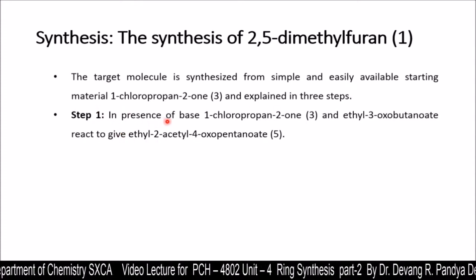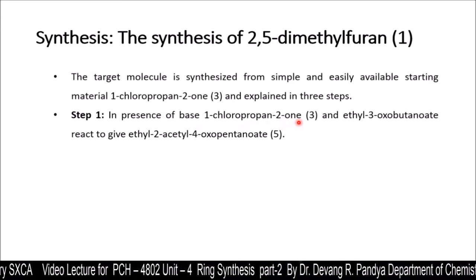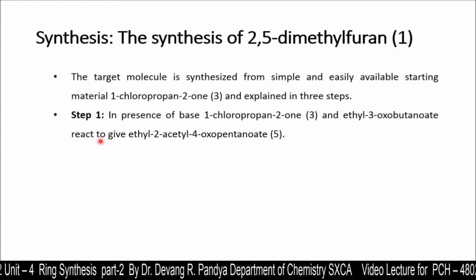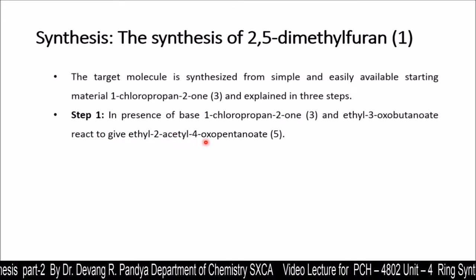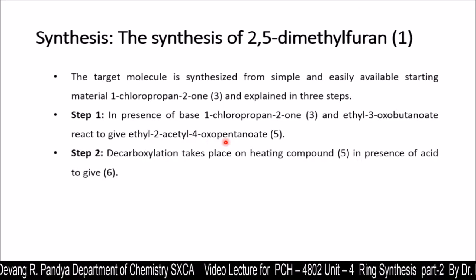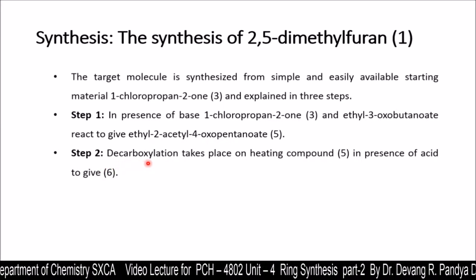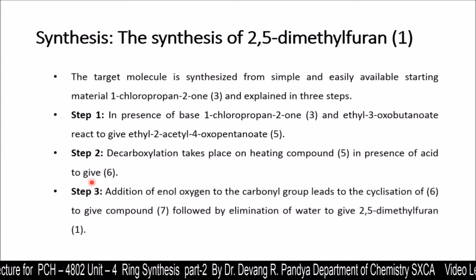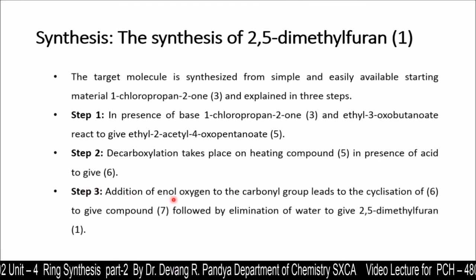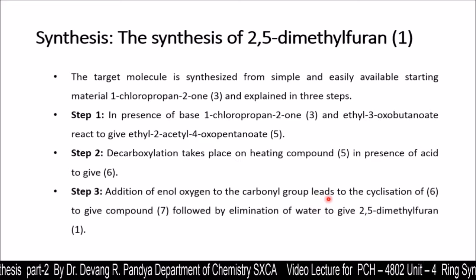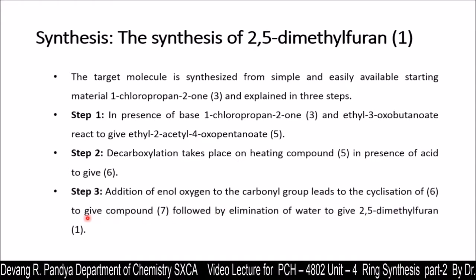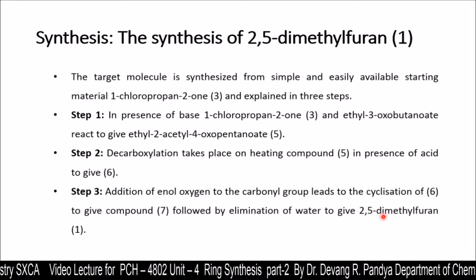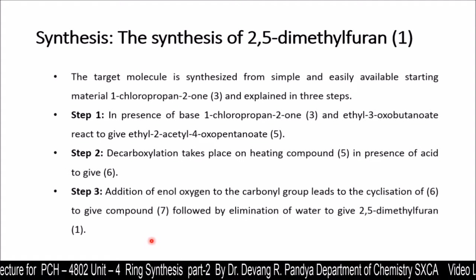Step 1: in the presence of a base, 1-chloropropan-2-one and ethyl 3-oxobutanoate react to give ethyl 2-acetyl-4-oxopentanoate, that is structure 5. Then in step 2, decarboxylation takes place on heating compound 5 in presence of acid to give structure 6. Then in step 3, addition of enol oxygen to the carbonyl group leads to cyclization of structure 6 to give compound 7, followed by elimination of water to give 2,5-dimethylfuran, that is our target molecule.